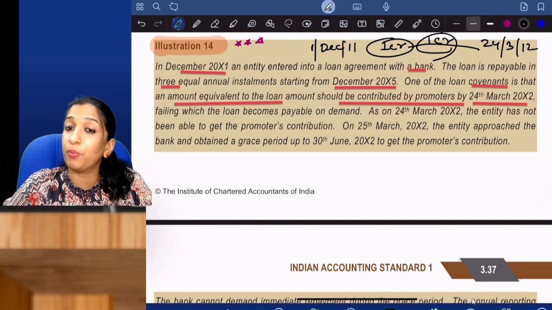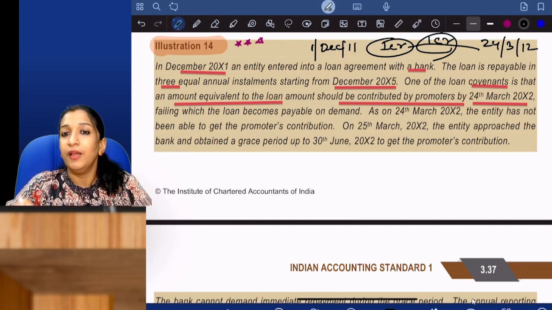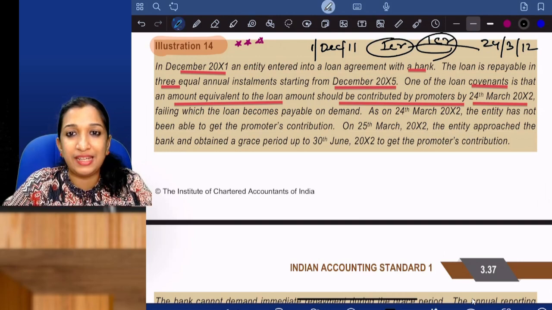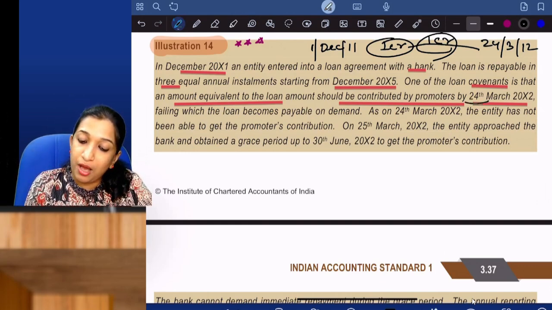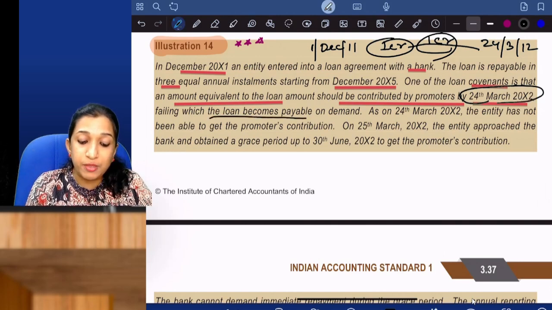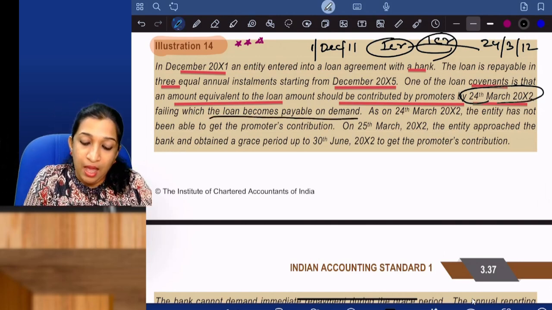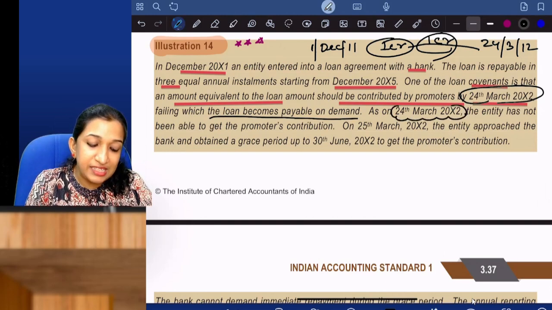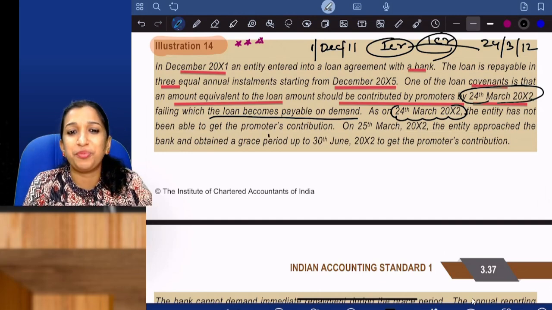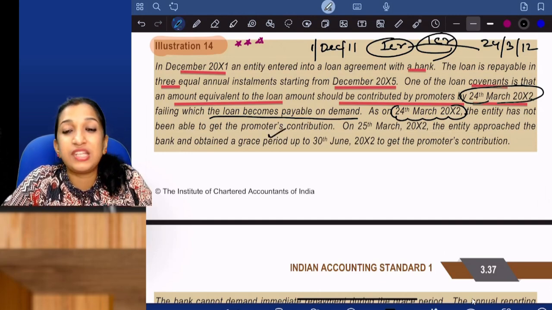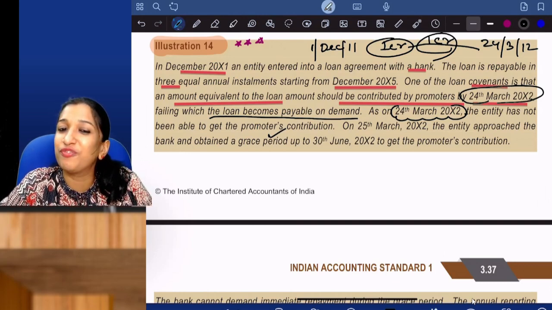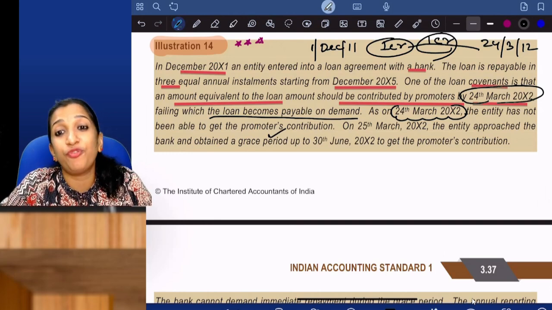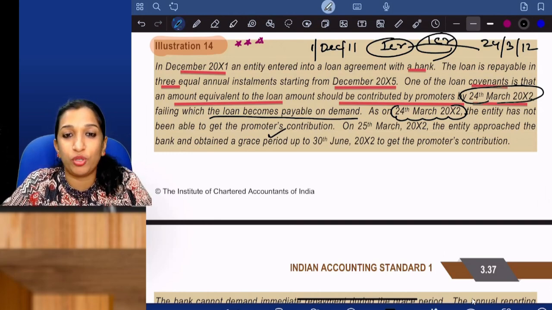That is just to ensure that the promoters have funds and the company is stable. So, one of the loan covenants states that the promoters also should contribute the same amount by 24th March 2012, failing which the loan becomes payable on demand. On demand means immediately. On 24th March 2012, the entity has not been able to get promoters' contribution. If the company was able to get promoters' contribution, then there is no relevance for this question. So as on 24th March, the entity has not been able to get the promoters' contribution.